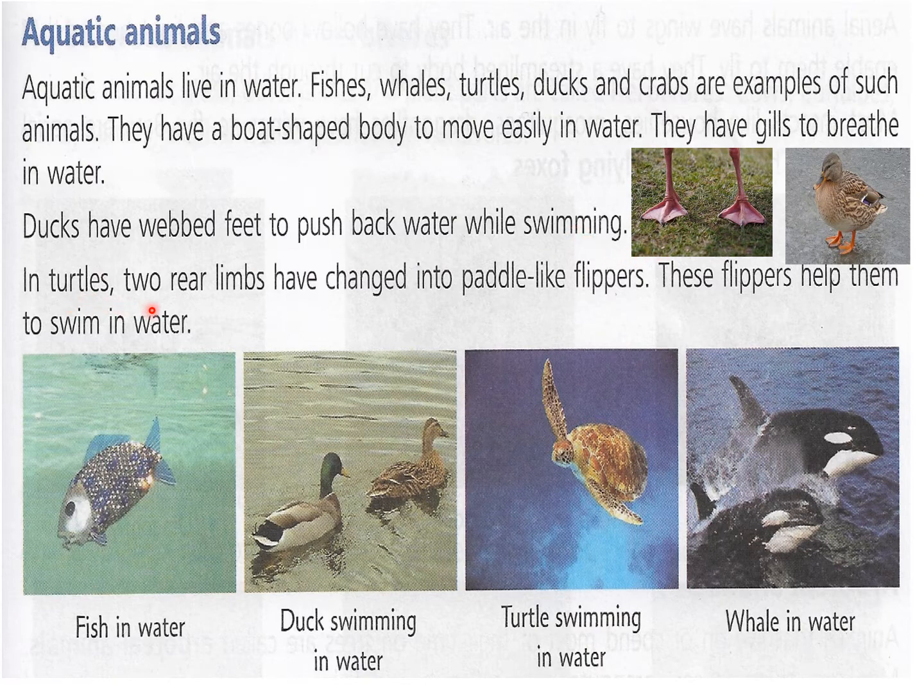In turtles, two rear limbs have changed into paddle-like flippers. Now you can see the turtles, there are two flippers. There is a difference, children, between tortoise and turtles. Turtles come under aquatic animals, but tortoise they come under reptiles. Okay, tortoise are not aquatic animals. Only turtles are aquatic animals because they have flippers. Tortoise have four legs. So this is the difference between turtles and tortoise. So they have paddle-like flippers. These flippers help them to swim in water.